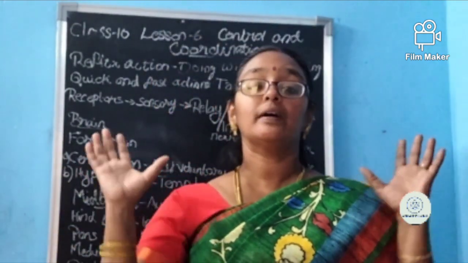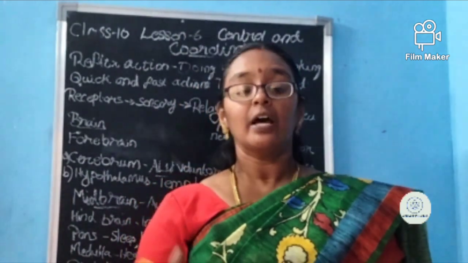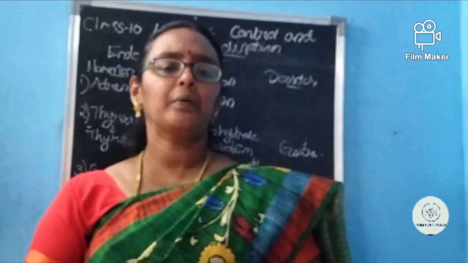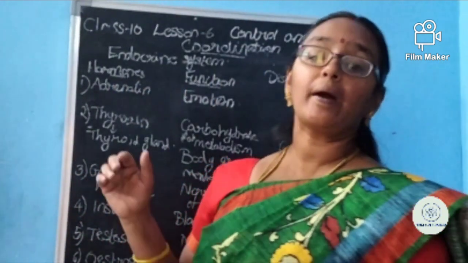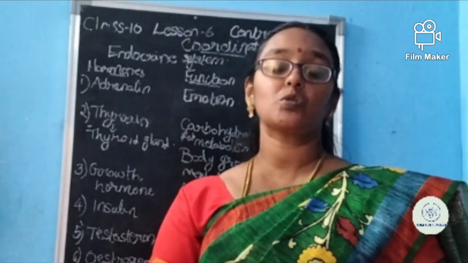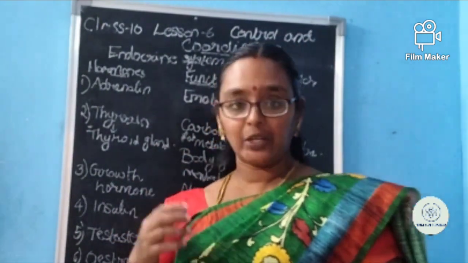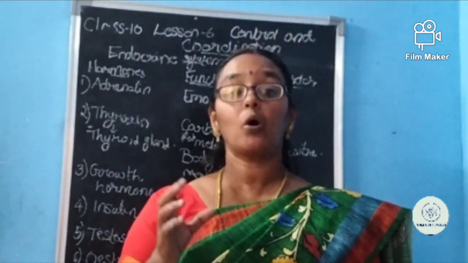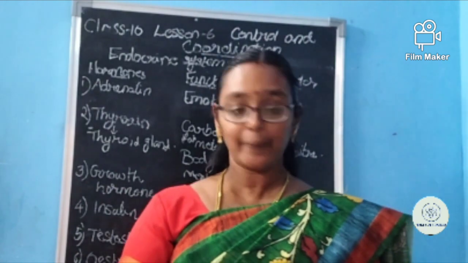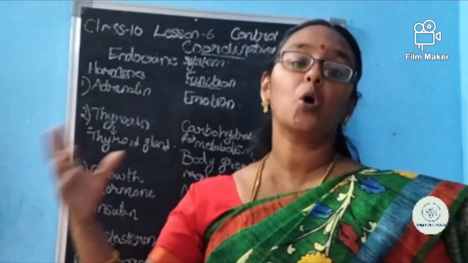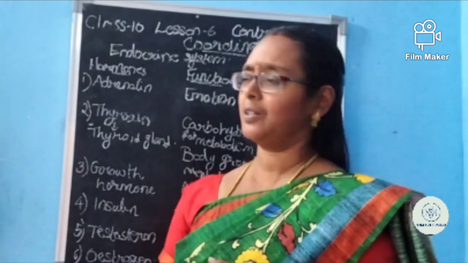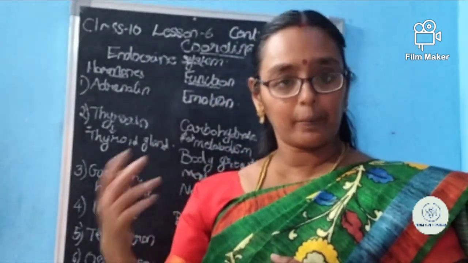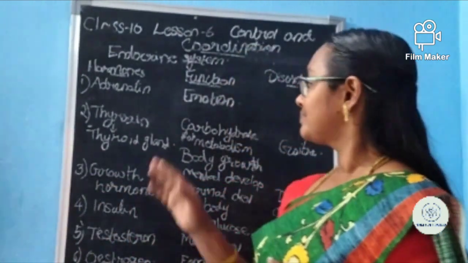Okay, now the central nervous system is finished. Now we are moving to see about the endocrine system. Now the nervous system is over. Now we are moving to see about the activities of endocrine glands. The endocrine system secretes hormones. Hormones are also able to control our body. Now we are seeing what hormones are and how they are controlling our body. Only six important hormones I have mentioned here. There are much more. Now we are going to see all these.